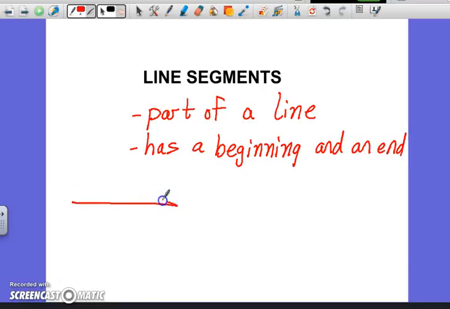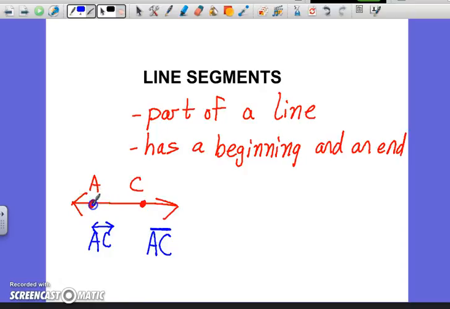For example, let me give you this right here. If you look at this, the first thing you should notice is we have a line AC, and I could show it like this. But we also have a segment AC, and it's the 2 capital letters, and we put the bar. Why? Because it has an ending.